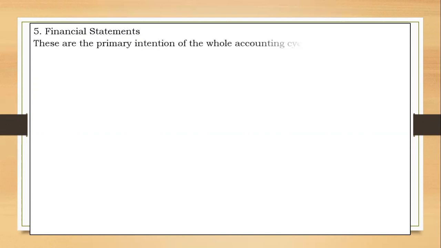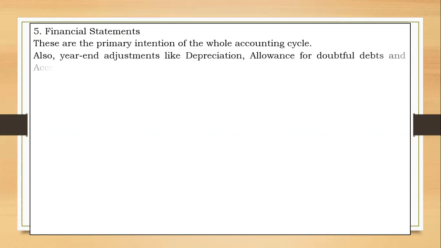And lastly, you have the financial statements. That's our main goal. So these are the primary intention of the whole accounting cycle. The whole accounting cycle is just to help us prepare the financial statements. Also, the year-end adjustments like depreciation, allowance for doubtful debts, and accruals are considered.